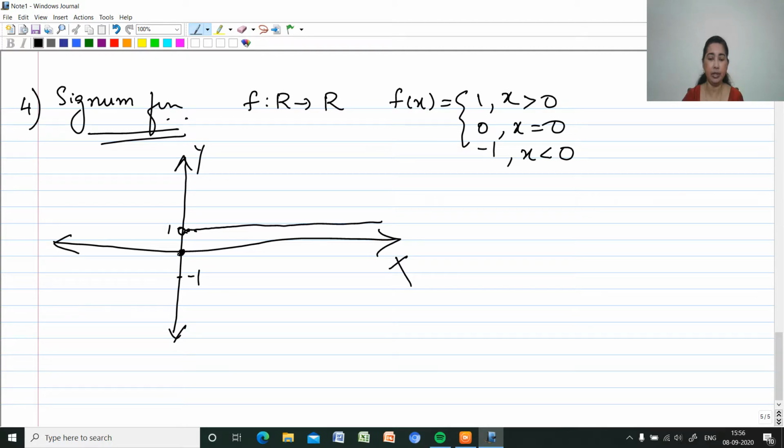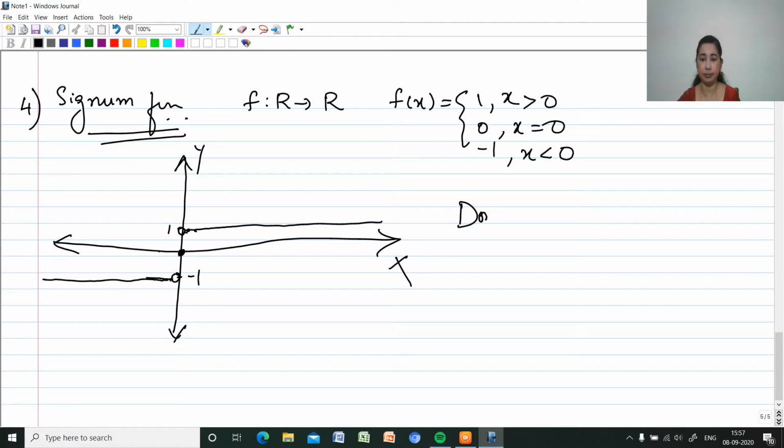So whenever the value of x is less than 0, say minus 0.1, it will be mapping to minus 1. So at minus 1 there won't be any image on the x-axis, and when x equal to 0, y also equal to 0. Then minus 0.1 will be mapping to minus 1, then minus 2, minus 3, minus 4, everything will be mapping to minus 1 itself. So the range set will consist of only 1, 0 and minus 1.